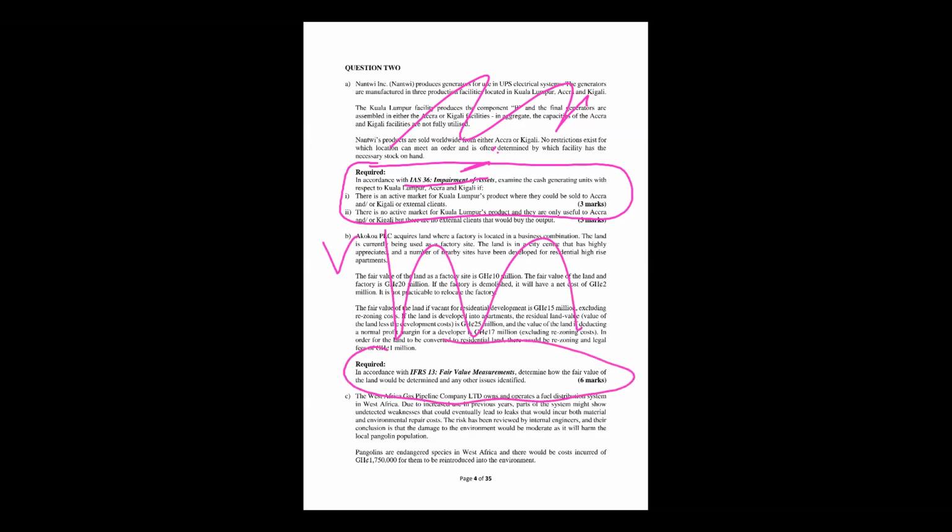In accordance with IFRS 13, fair value measurement, this is a level 3 standard. I said this one is level 2. Fair value measurement. So when it's fair value measurement, what is the approach? That's the main thing. Because if we've revised and understood the fair value measurement approach, now what should go into it in helping me to compute? In other words, having seen that it's a fair value measurement question.